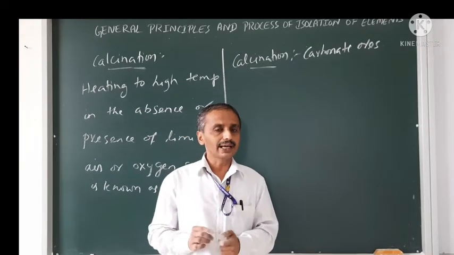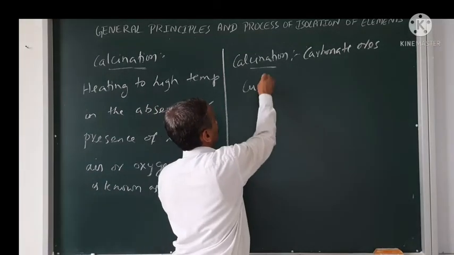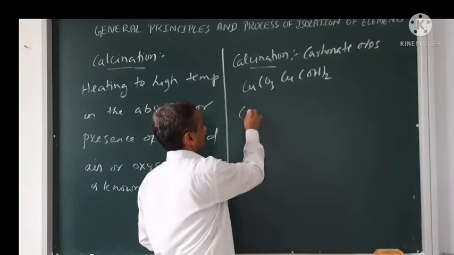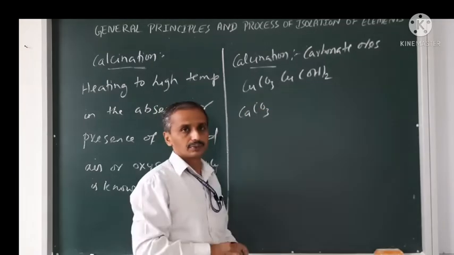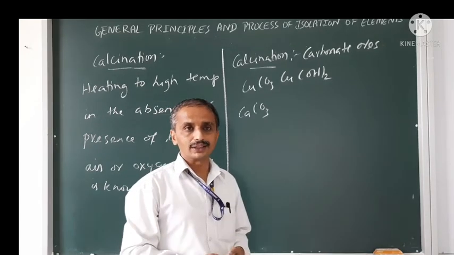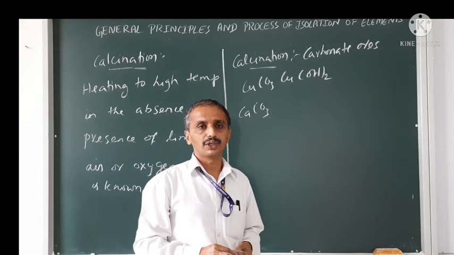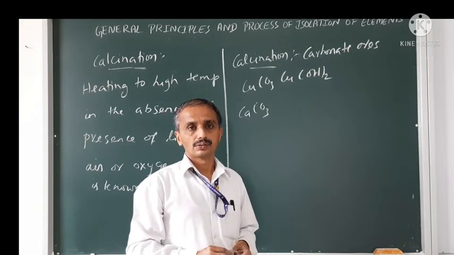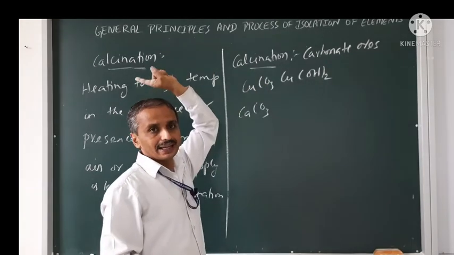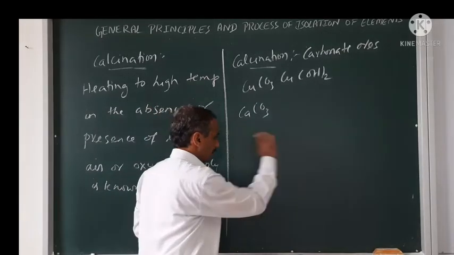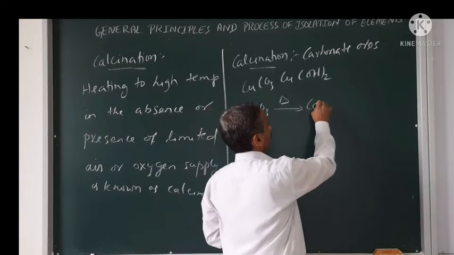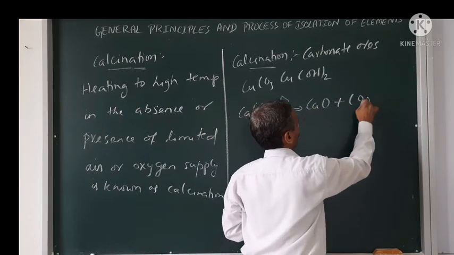Tell me the carbonate ore. I can have malachite, where we have CuCO3·Cu(OH)2, and calcium carbonate. What is this? Dolomite, in that I can have calcium carbonate. So in such cases, I can use this calcination process. What happened there? Just see. Calcium carbonate on heating gives calcium oxide plus carbon dioxide.